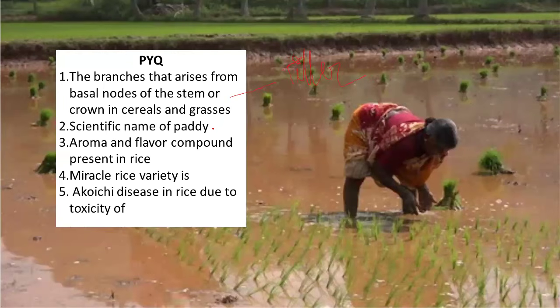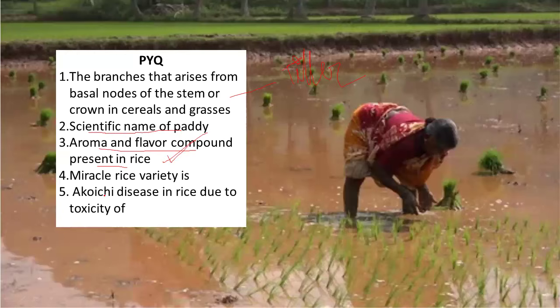Okay, then next there was also such a simple question. There was also a question regarding the scientific name of paddy. So you know what is the scientific name of paddy, isn't it? It is the first thing that we study when we study about paddy. Then aroma and flavor compound of rice. Aroma and flavor compound present in rice was also one of the PYQs that was asked.